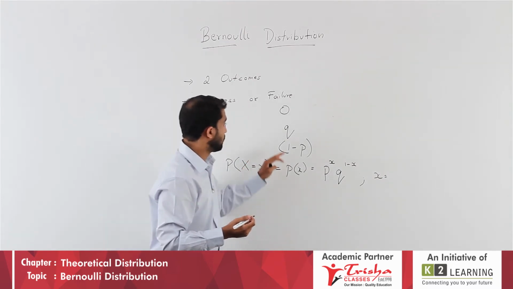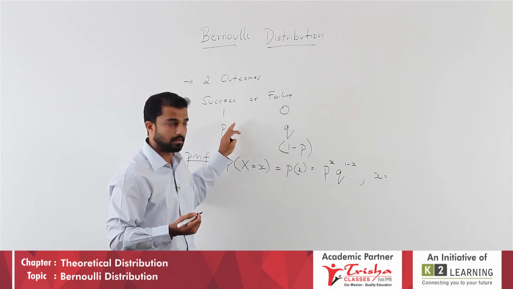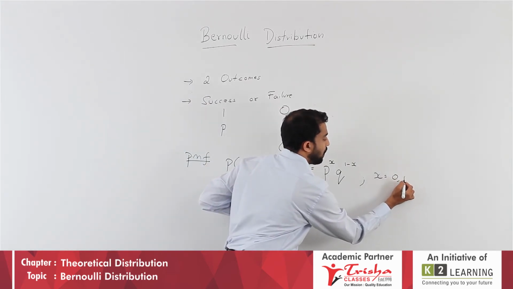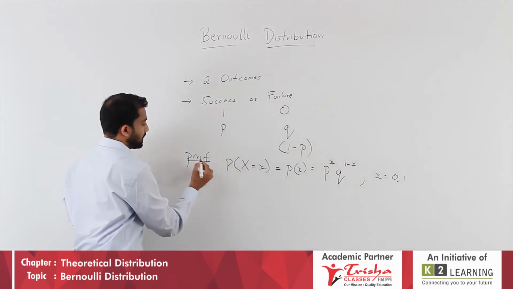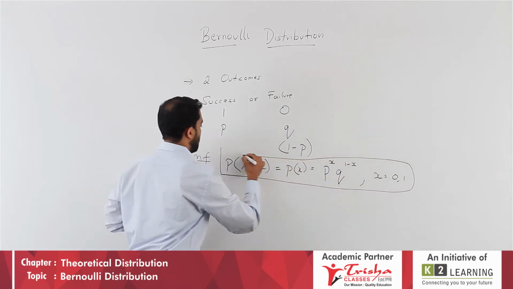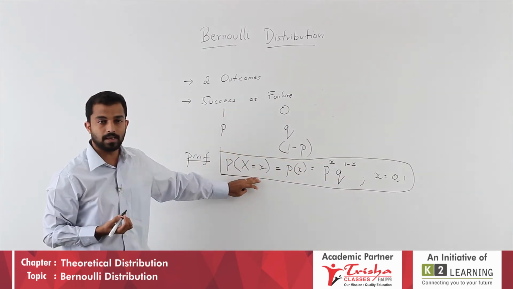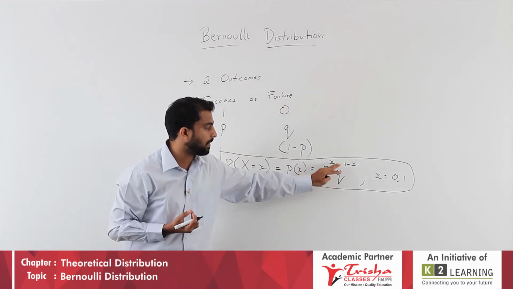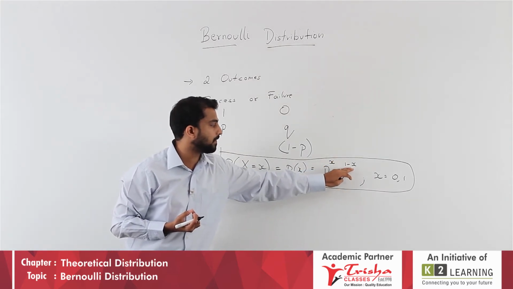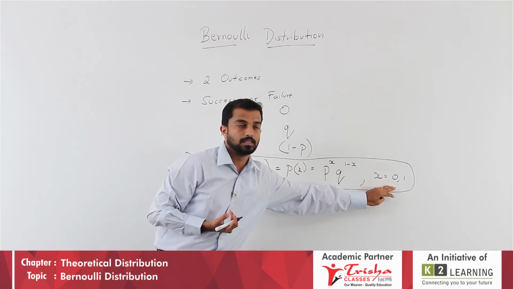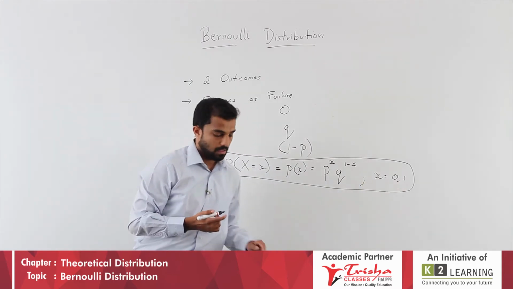So the probability mass function is P of x equals p to the power x into q to the power 1 minus x, comma x is equal to 0, 1.